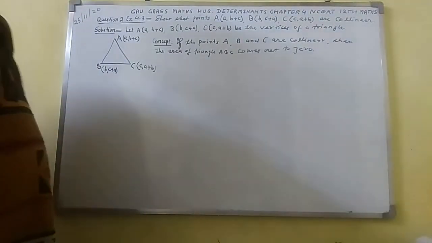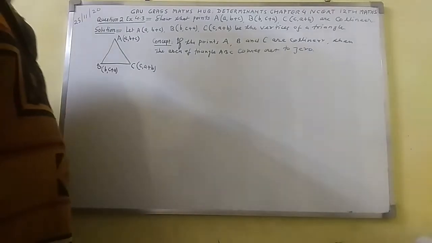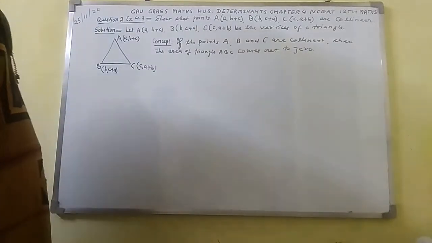This is the concept. If the points A, B and C are collinear, then the area of triangle ABC comes out to be 0.